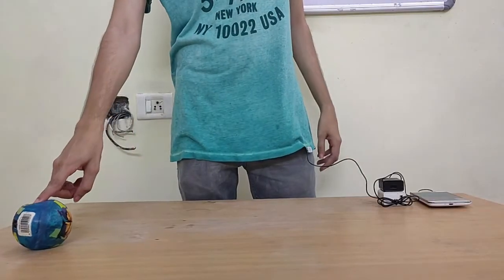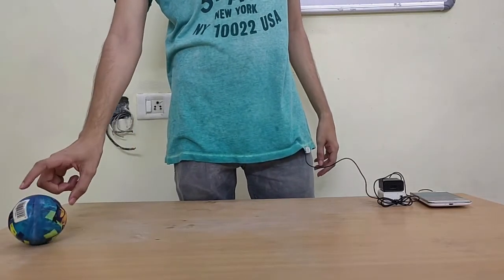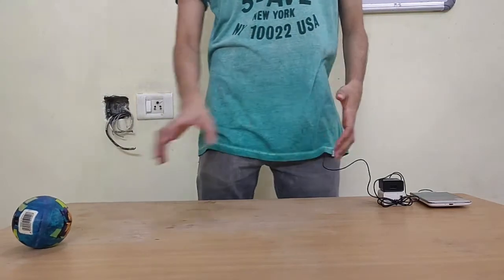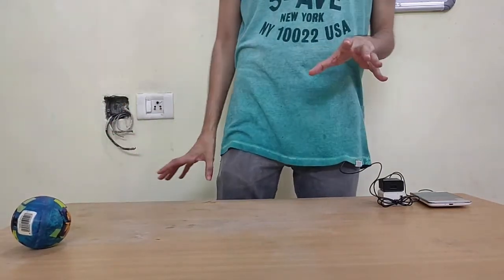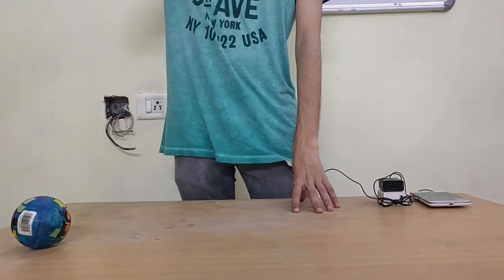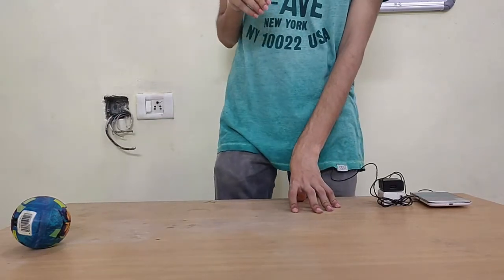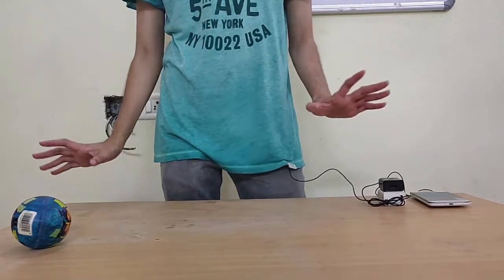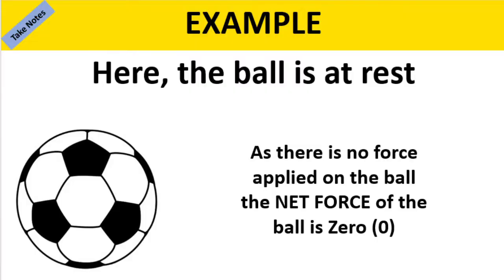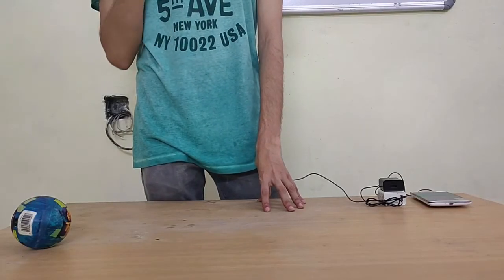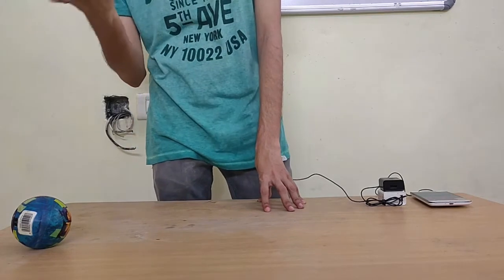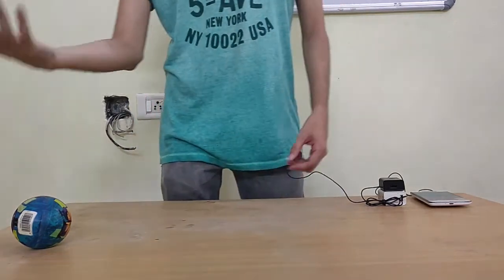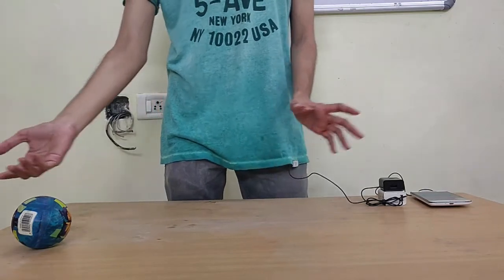If you see here, I have an object with me. I have this ball. Right now we can say the ball is at rest. We know that rest means the object is not moving at all. So net force on this object is 0 at the moment. Now I'm going to change this net force by adding some extra force from my end. So I'm going to use my hand simply and push the ball.